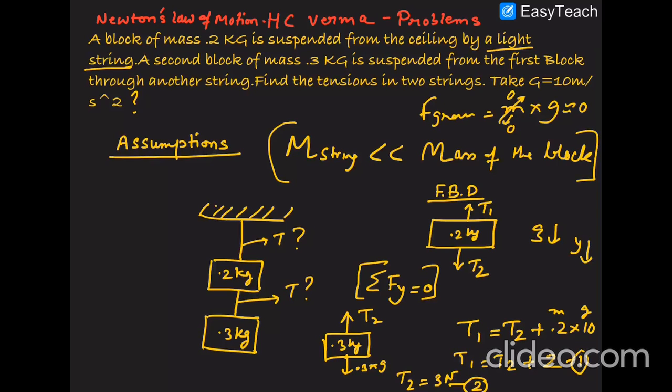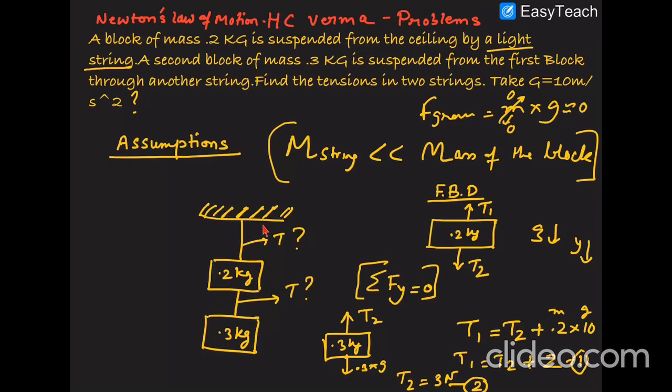As the problem says, you have a ceiling, and from that a 0.2 kg mass is hung using a light string. Similarly, another block of 0.3 kg is hung by another string from that same block.